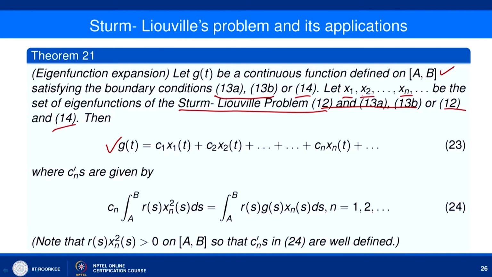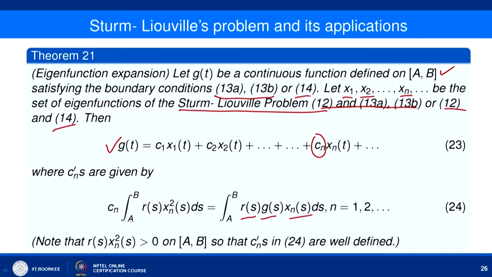So, here all these xi's are eigenfunctions of the Sturm Liouville problem, and you can calculate the coefficient Cn by the following formula: Cn times the integral from a to b of r(s) xn squared(s) ds equals the integral from a to b of r(s) g(s) xn(s) ds. Now, we already know r(s), we know g(s), we know xn(s).